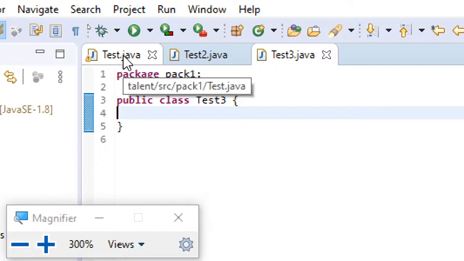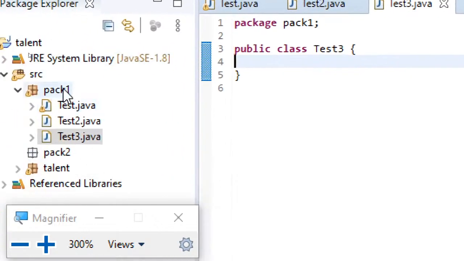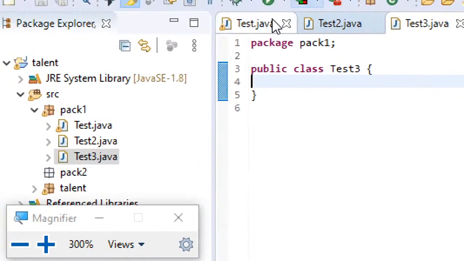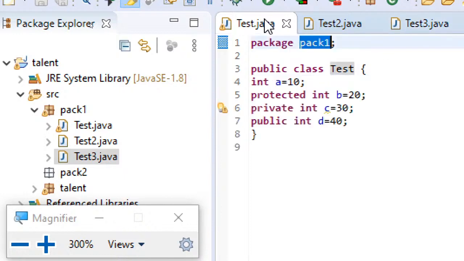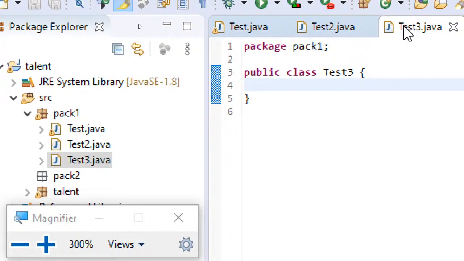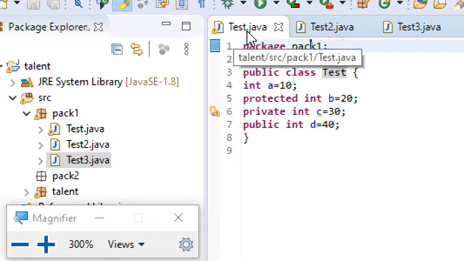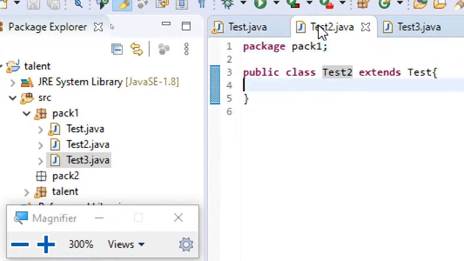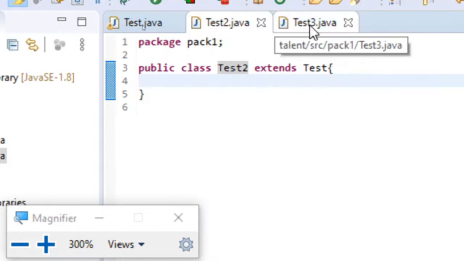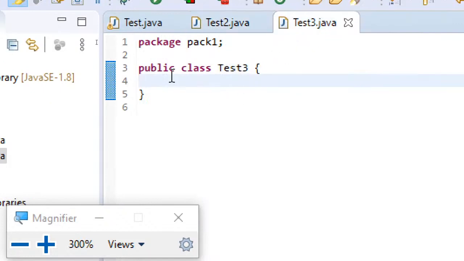I have created a package with the name pack1, and then I created three classes named test, test2, and test3. All these three classes are in the same package, that is pack1. Coming to the relationships, test is the parent of test2 class, and test3 is not having any relationship with test or test2.